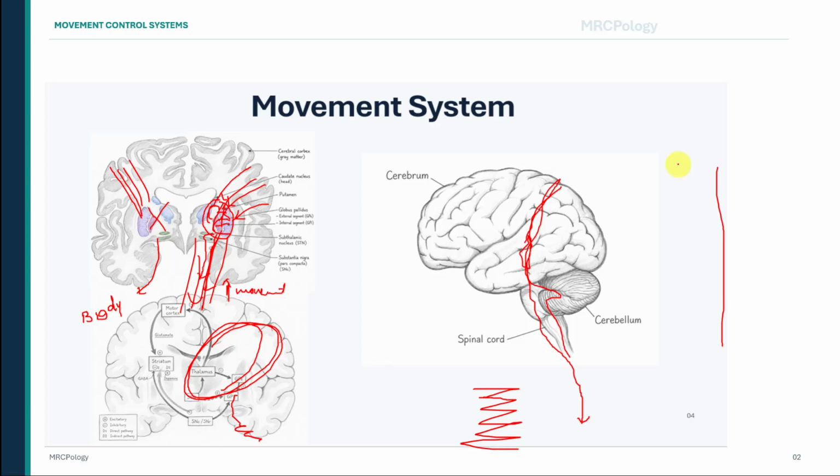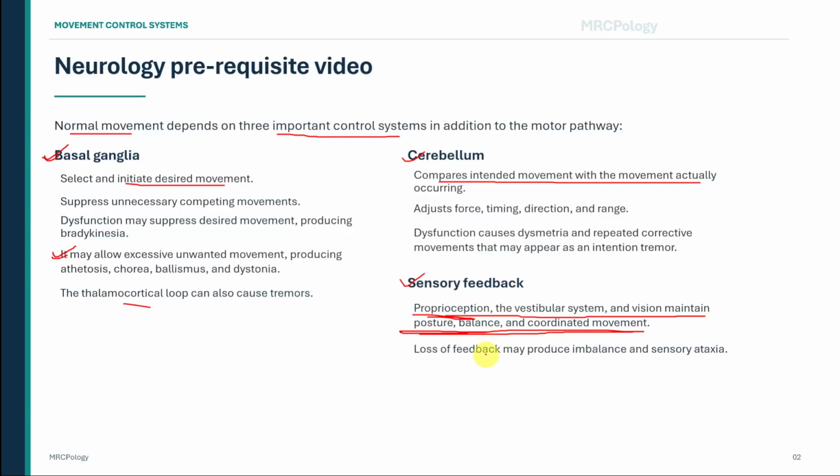Sensory feedback is the third essential system. Proprioception tells the brain about joint position and limb movement. The vestibular system provides information about head position and acceleration. Vision provides external reference points. Together, these systems maintain posture, balance, and coordinated movement. If proprioception is impaired, the patient may become dependent on vision to know where the limbs are. The patient may appear relatively stable while the eyes are open, but becomes markedly unsteady when the eyes are closed. This is the basis of a positive Romberg test and supports sensory ataxia rather than primary cerebellar ataxia.